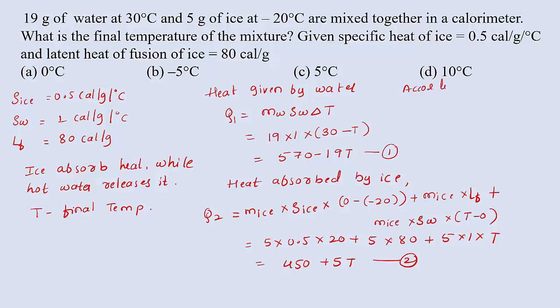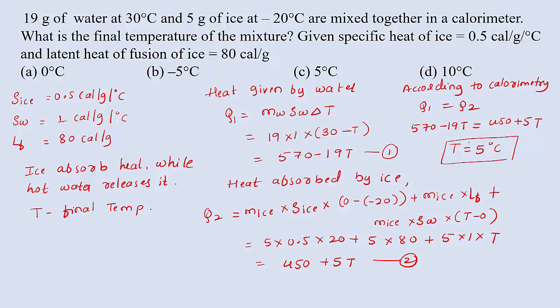According to the calorimetry law, we can write heat lost equals heat gain, that is Q1 equals Q2. Calculate this value. Q1 is 570 minus 19T equals Q2 is 450 plus 5T. So calculating this value, we will get T equal to 5 degrees Celsius. This is the final temperature after the mixture of water and ice. T equals 5 degrees Celsius, that is option C is right.